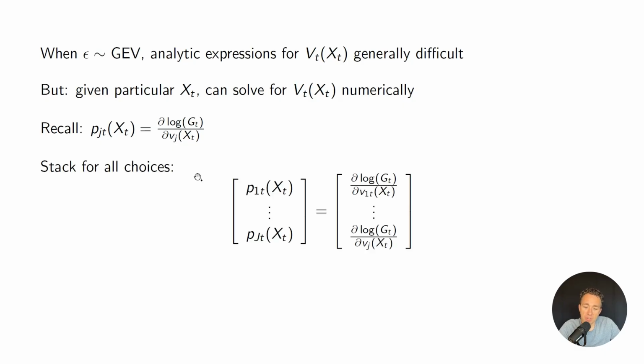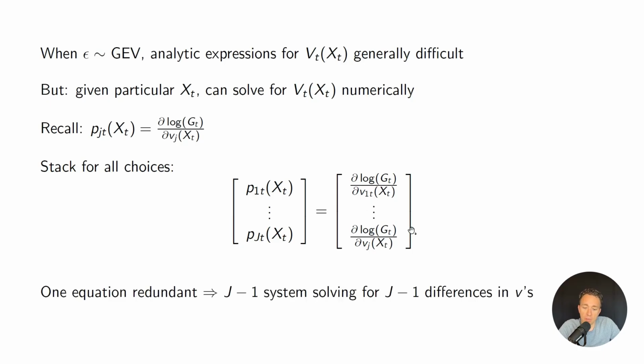So I can stack this for all choices and then just solve. I have a system of J-1 equations, and I can numerically solve for it that way. So it's not going to have a closed form solution necessarily, depending on what the exact G function looks like, but it is going to be numerically solvable. This is going to be a lot less computationally intensive than using simulation to approximate an integral, for example, like we would if we had a normally distributed epsilon.